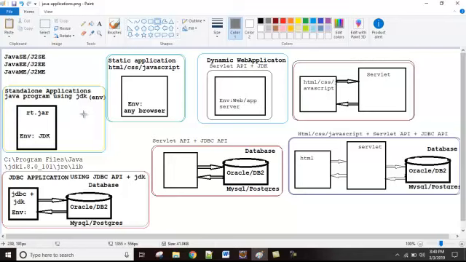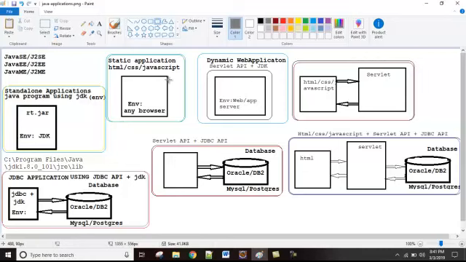Where the classes and interfaces are available, if you open this path under Program Files, there you can find rt.jar. Inside that, jar is a Java archive where all .class files are zipped. Inside the packages you can see classes and interfaces. So using this rt.jar, we can write standalone programs, and the environment is JDK itself, nothing else, right?